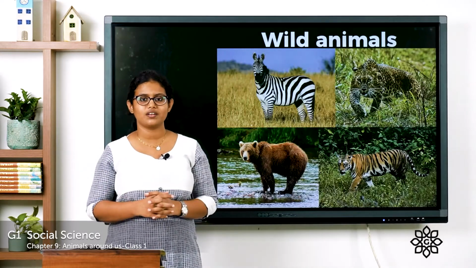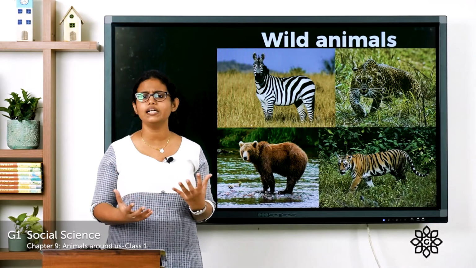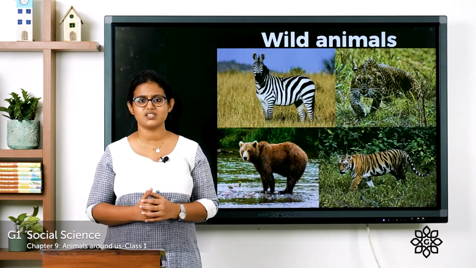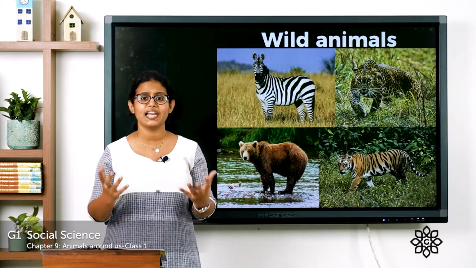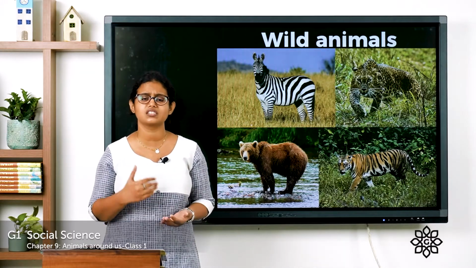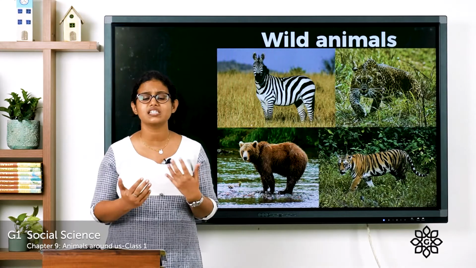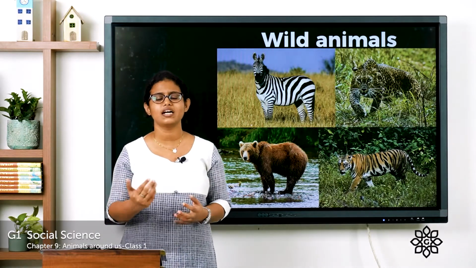Coming to the next one is about wild animals. So what are these wild animals? Animals that live in jungles. You know what is a jungle? Have you seen a jungle? So jungle is a land which is covered with plants, trees, animals, etc. So animals that live in jungles, we call them as wild animals.